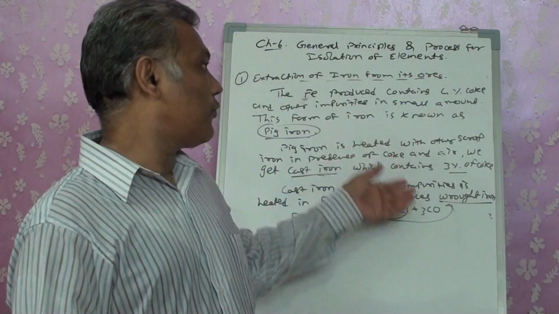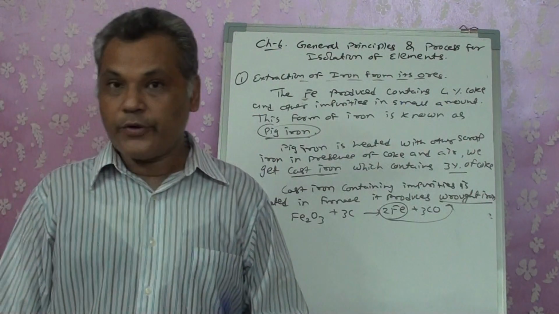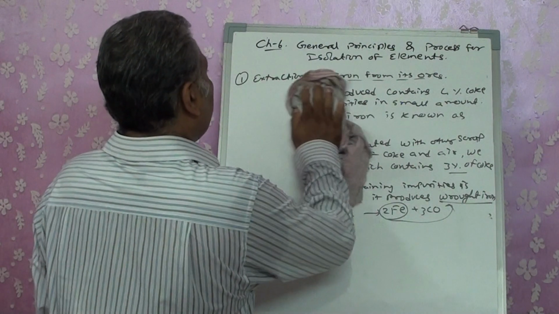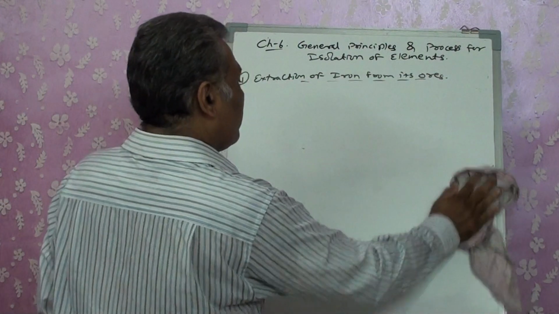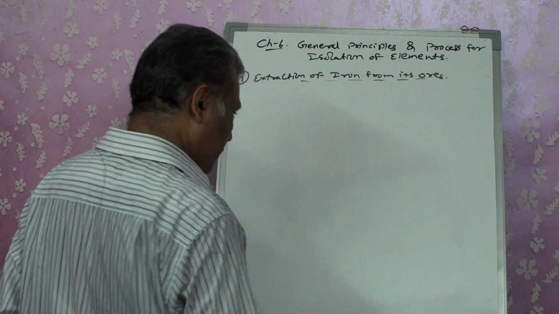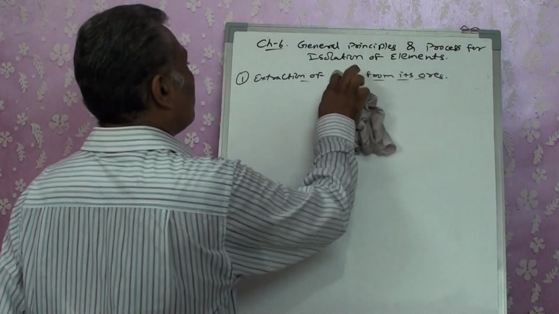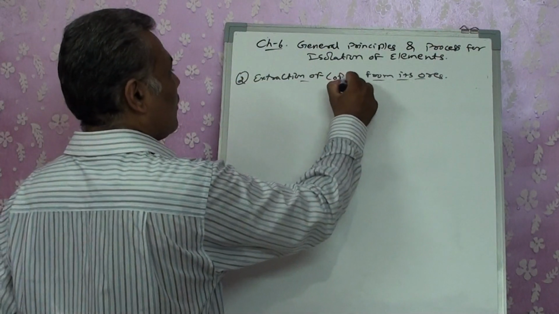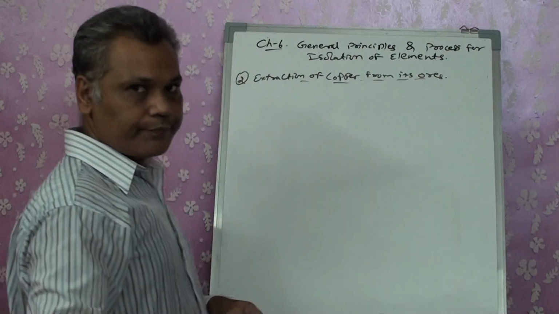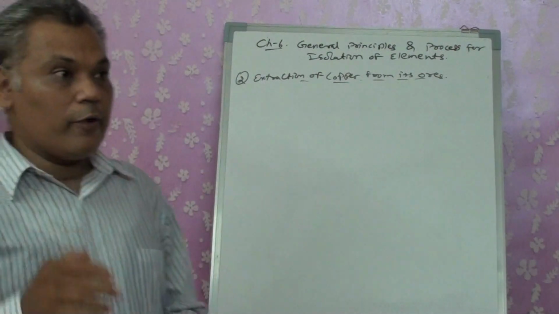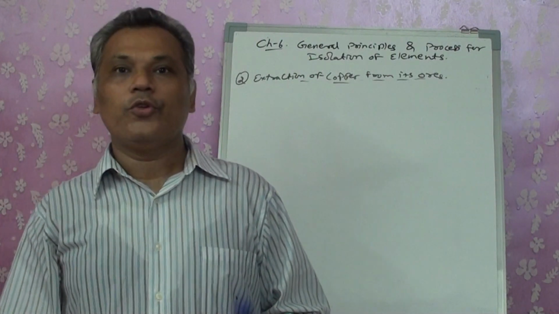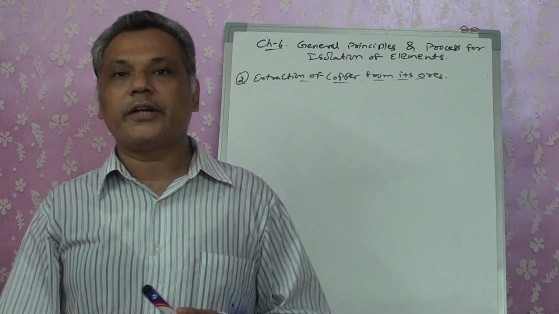These different forms of iron are used for different processes. Right? Okay. The applications, the uses of these, we will study in the last topic of our chapter. After extraction of iron, we will go on to extraction of copper from its ore. Particularly, copper occurs as copper pyrite, CuFeS2, or copper sulfide, Cu2S. That is the specific ore through which copper is extracted.